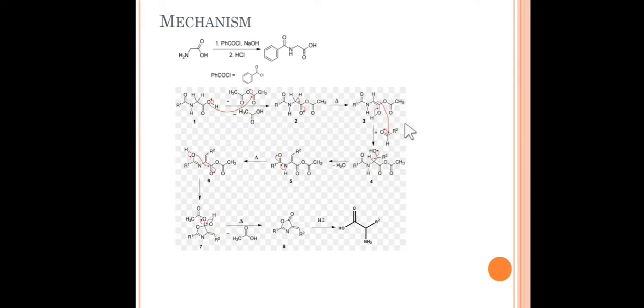So this R2 is very important for us, because if we change this R2, we can change the side chain of this alpha amino acid, so we can get different types of alpha amino acids. This is a simple condensation reaction and then cyclization to give us the azolactone.